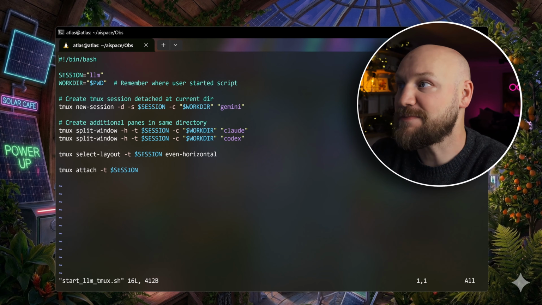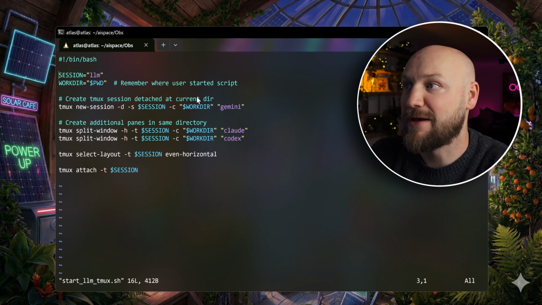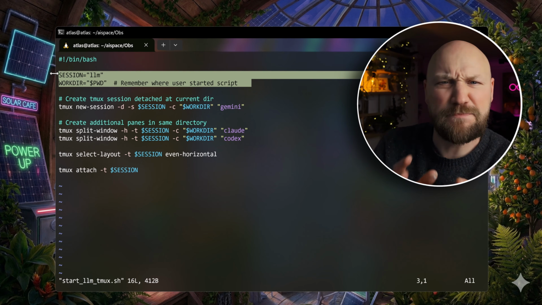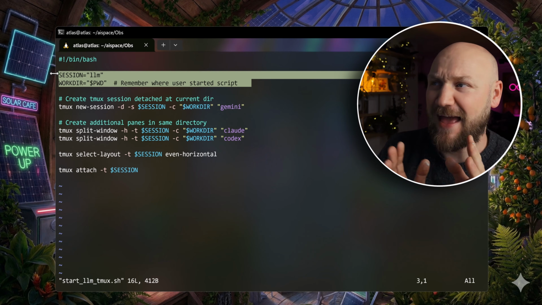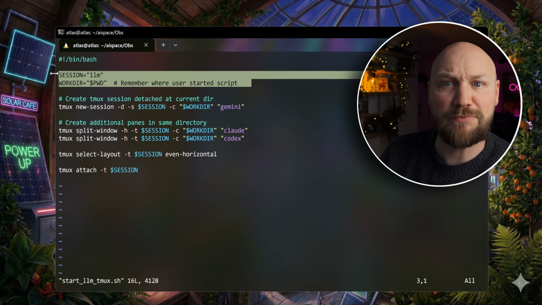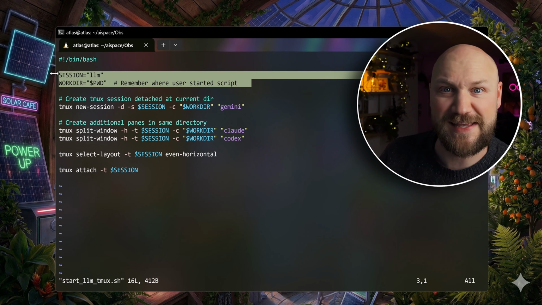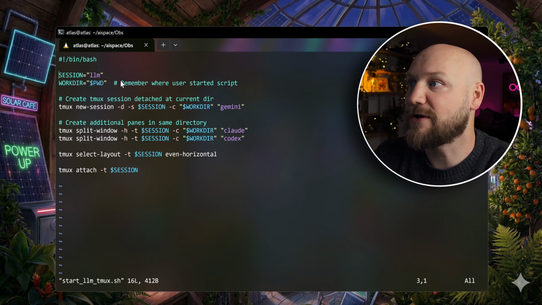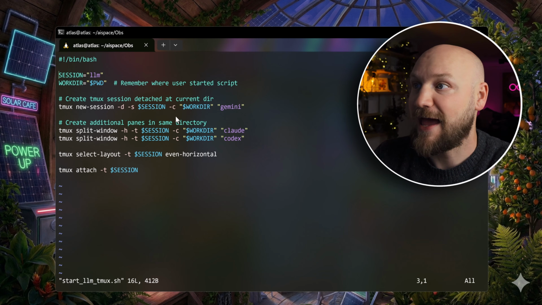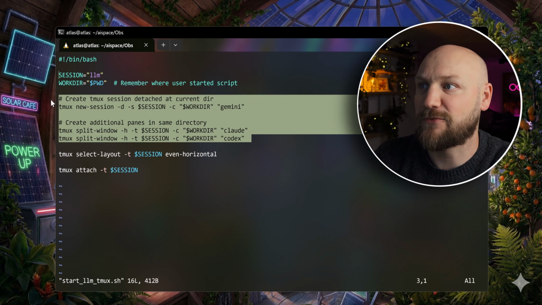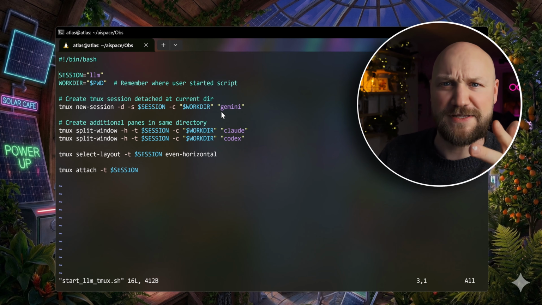It's a bash script that is going to set up here 2 variables. This is a bit more technical. If you are not having any experience with that, you can simply use the code. I'm putting it in the description below, and I'm showing you in a second how to start this. So this is going to set 2 variables here, and what it actually does afterwards, it's creating 3 sessions.